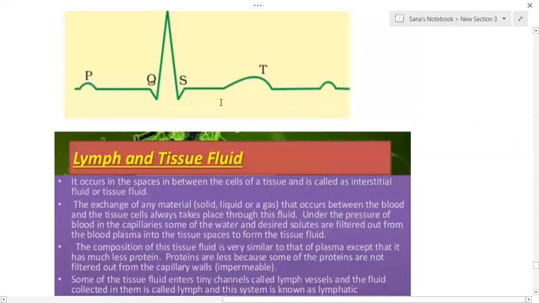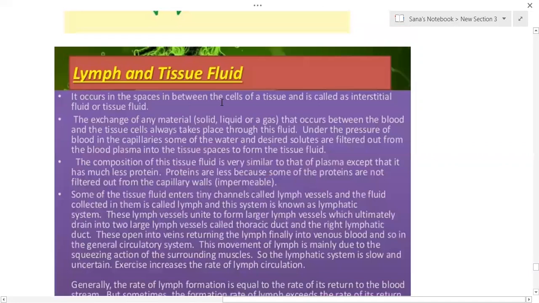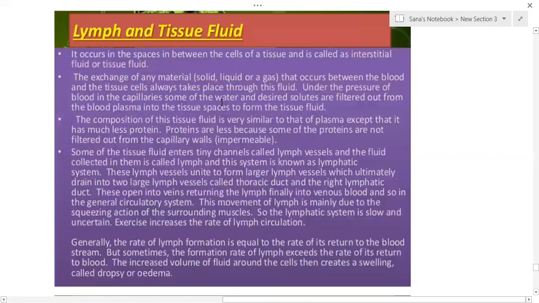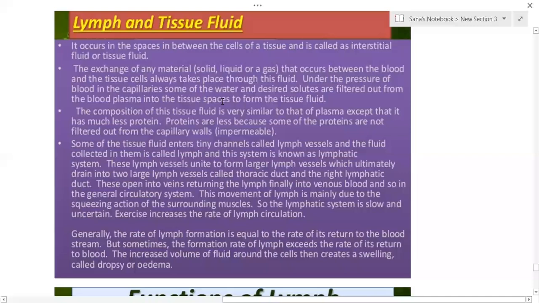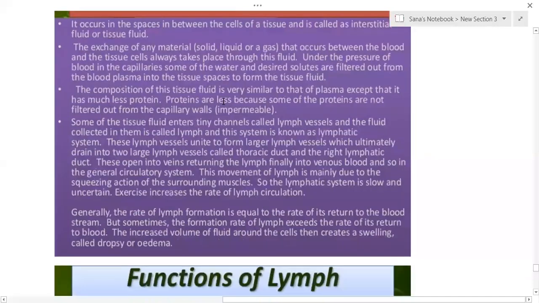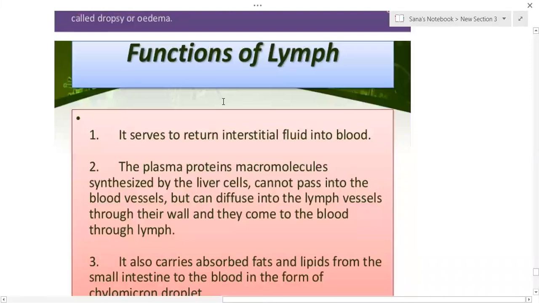Next, in a short way, we will study the lymph and tissue fluid, and the functions of lymph. First of all, lymph is a colorless fluid which is produced from the blood itself.